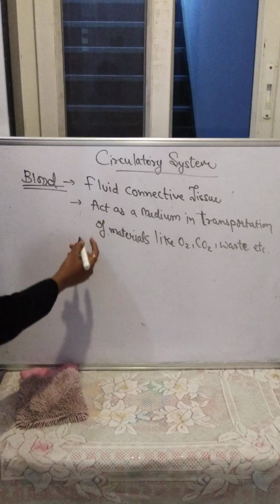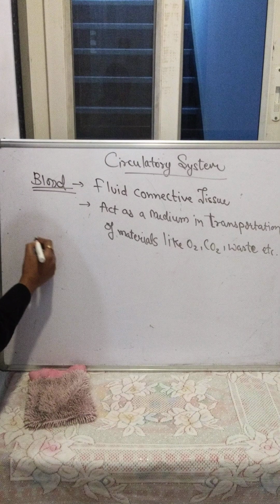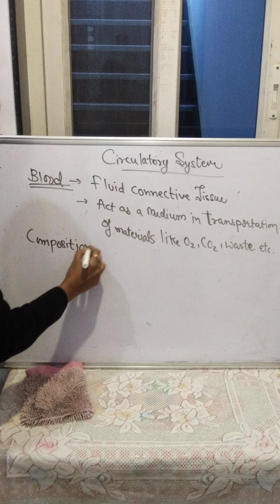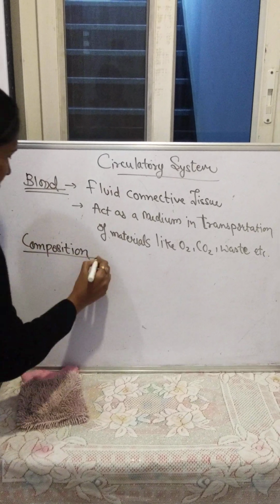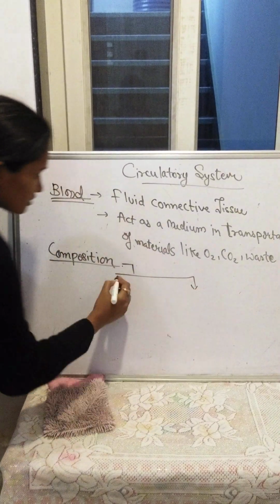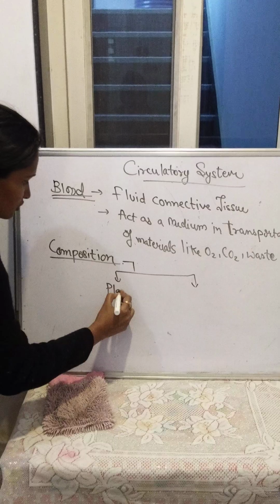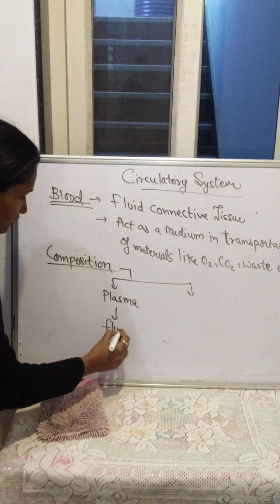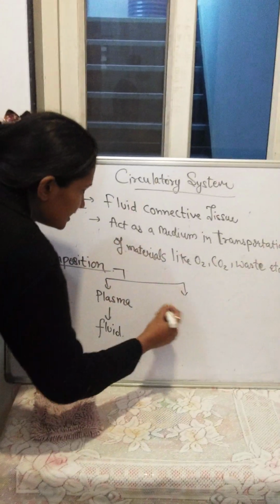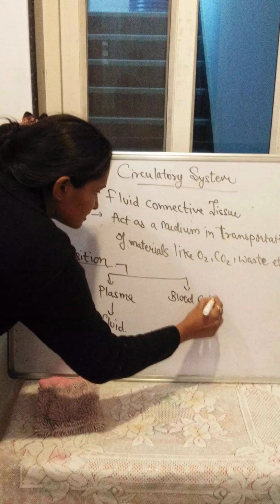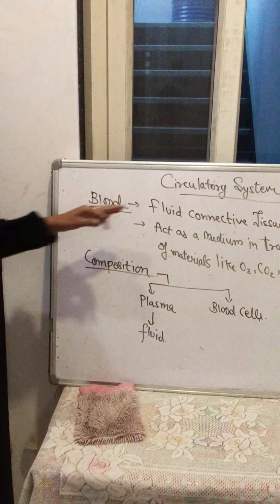So the composition of blood, that means the blood which is a tissue is made up of different structures. The composition of blood consists of the plasma. This plasma is a fluid-like component, and in this there are blood cells also. As we know, tissue is a group of cells. So in the blood also there are different types of cells.